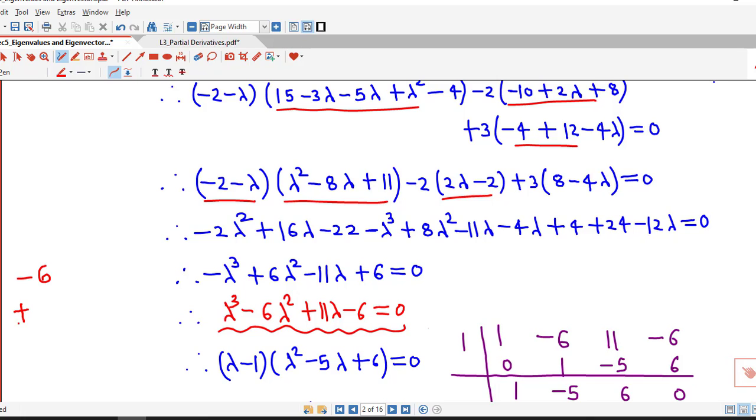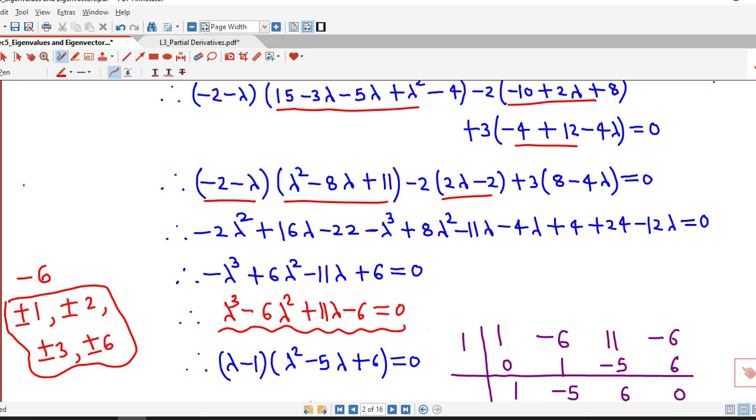As we know, divisors of minus 6 are plus or minus 1, plus or minus 2, plus or minus 3 and plus or minus 6. So if there is any integer solution of this polynomial equation, then it must be a divisor of the constant term minus 6. So we can try by taking values one by one.